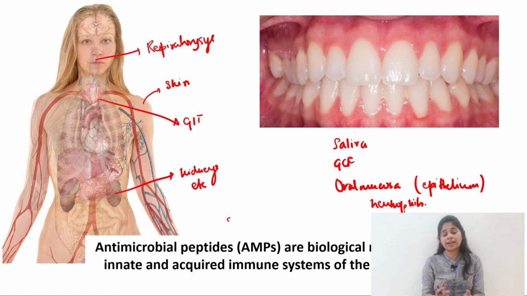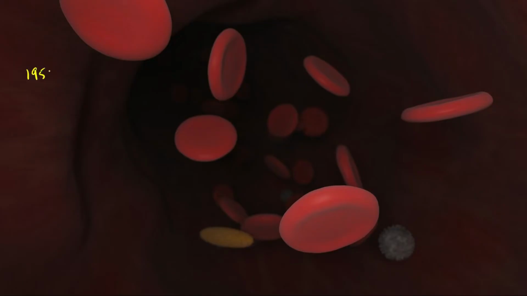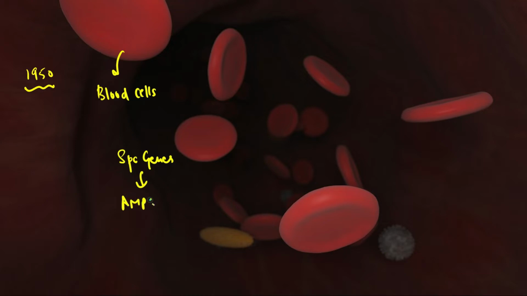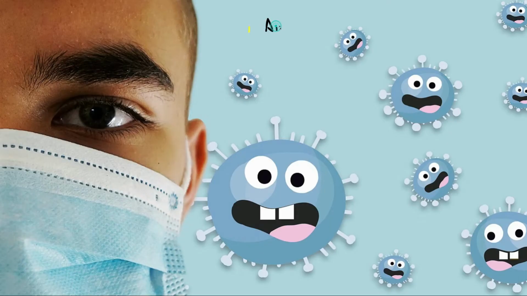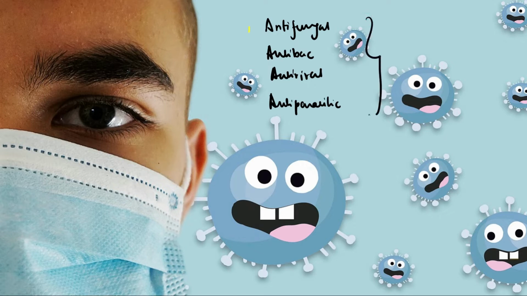Now, when have these antimicrobial peptides come into existence? Somewhere in the 1950s, these antimicrobial peptides were isolated from blood cells. Antimicrobial peptides are encoded by certain specific genes. So there are specific genes present in the body which encode these antimicrobial peptides or AMPs. These peptides have antifungal, antibacterial, antiviral, and antiparasitic action. So they have a broad spectrum of activity against various microorganisms.